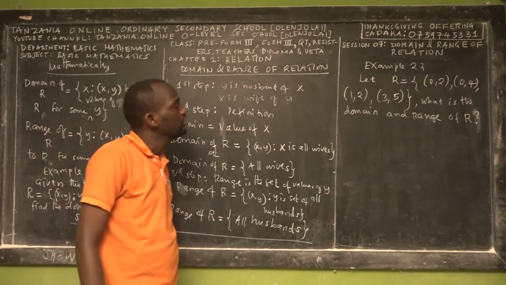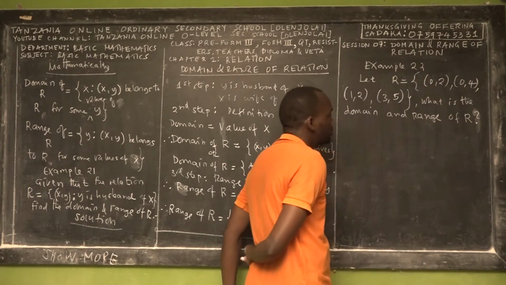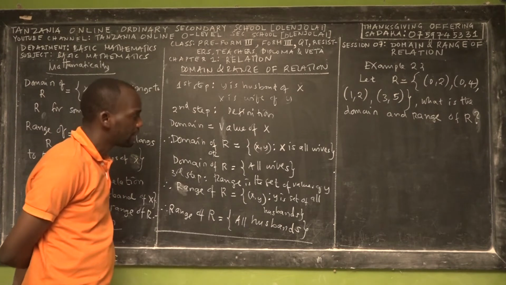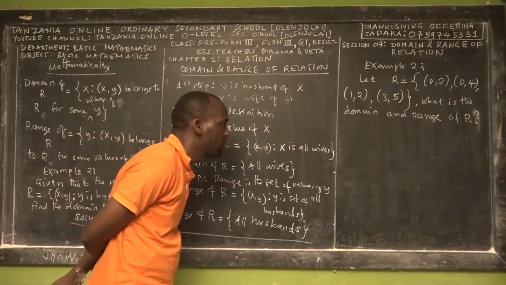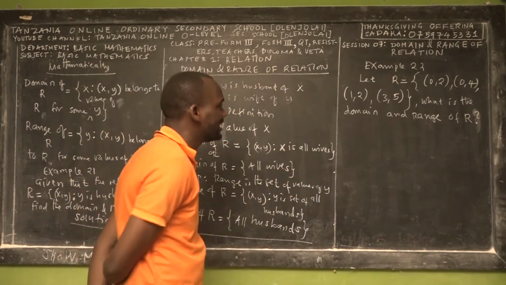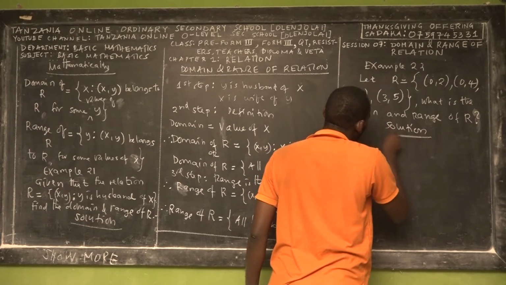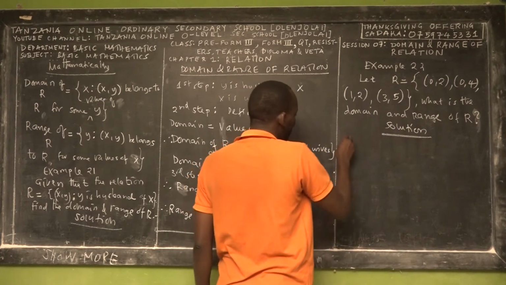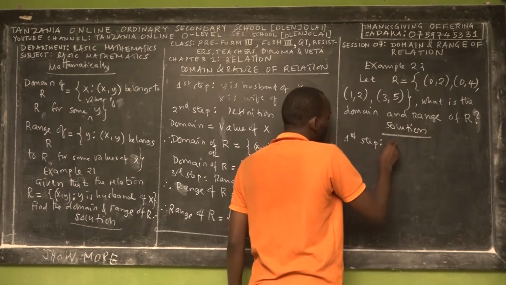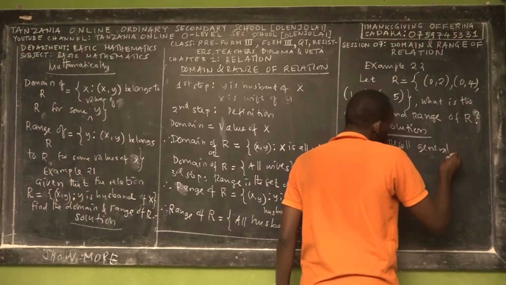Let R be equal to the complete set of what? (0, 2), (0, 4), (1, 2), (3, 5). What is the domain and range of the relation? That's a very simple question, more than you think. But for some students, they say, sure, it's very simple. Solution. The first step, you have to recall the general form.